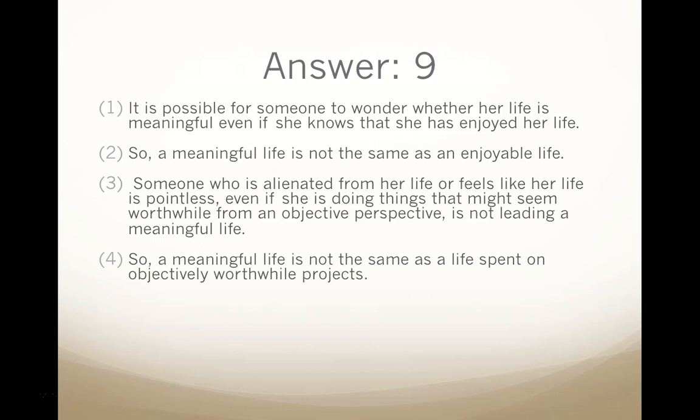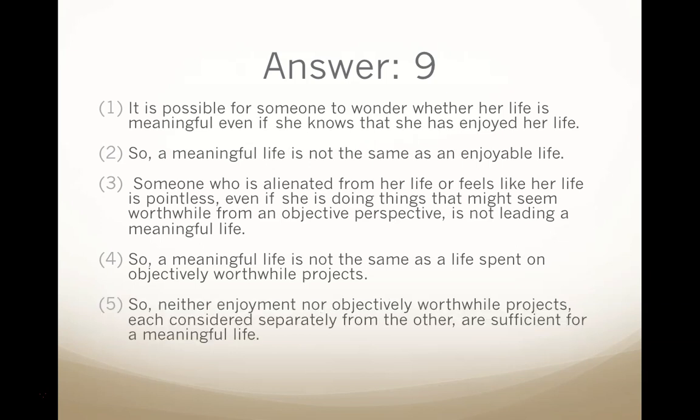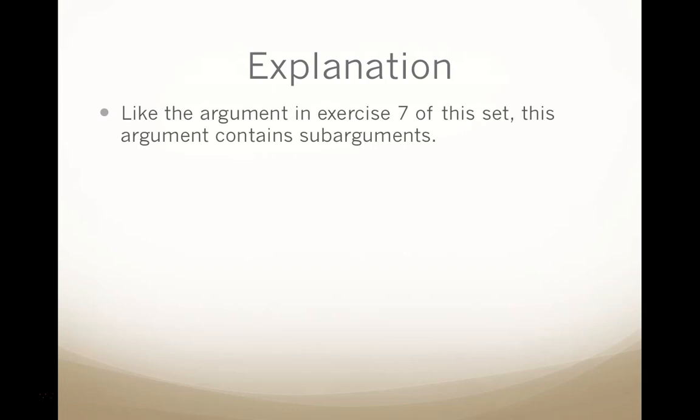Another sub-conclusion. 4. So a meaningful life is not the same as a life spent on objectively worthwhile projects. And these premises together lead to the final conclusion. 5. So neither enjoyment nor objectively worthwhile projects, each considered separately from the other, are sufficient for a meaningful life.